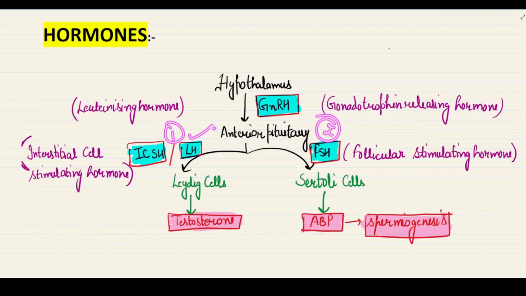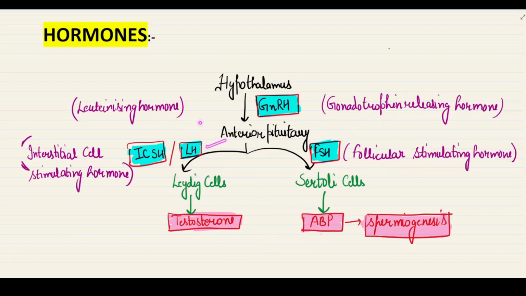First is LH, second is FSH. These are called the gonadotropins. LH means luteinizing hormone. Another name for LH is interstitial cell stimulating hormone, ICSH. So the gonadotropin releasing hormone acts on the anterior pituitary and releases two gonadotropins, LH and FSH. LH is luteinizing hormone, FSH is follicle stimulating hormone. Now the functions of these two hormones are different from each other.